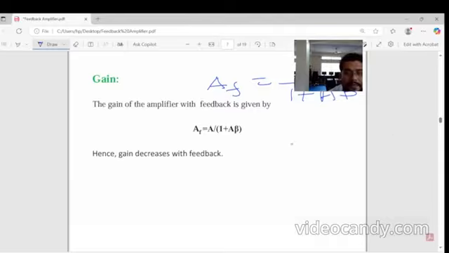Here we can see AF is less than A, which means the gain decreases when we use feedback. That is why the gain decreases.